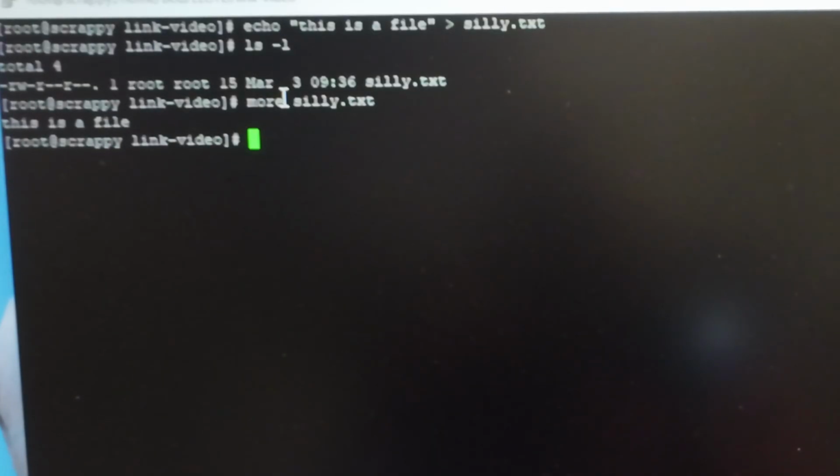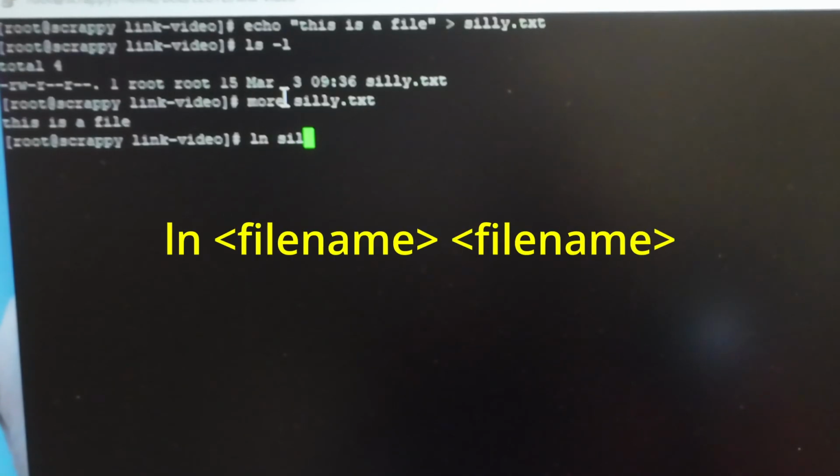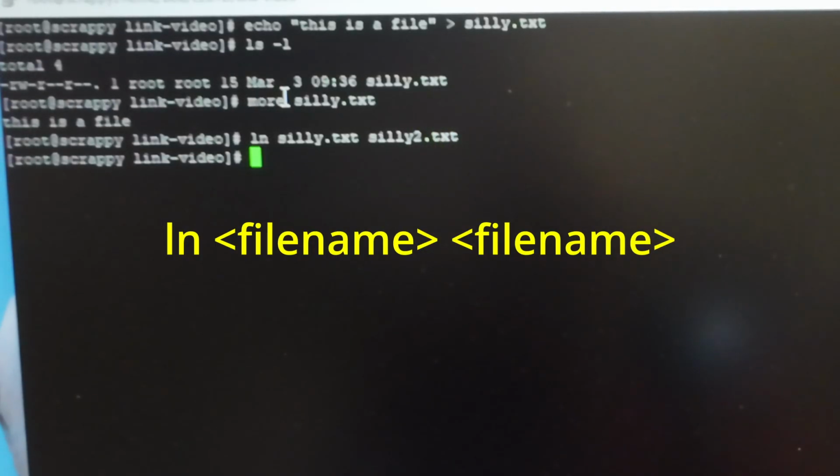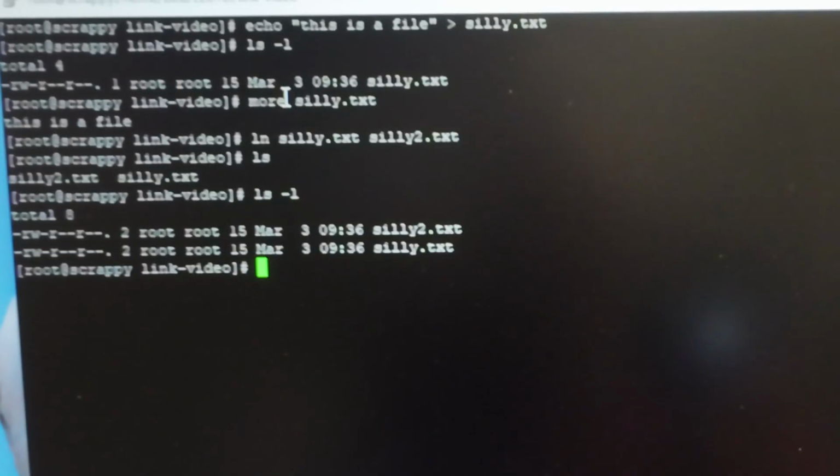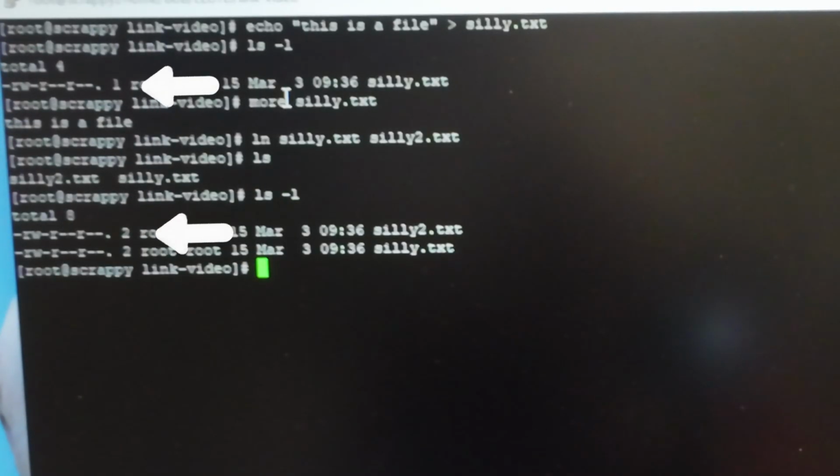All right, now let's create a hard link to that file. ln silly.txt silly2.txt. All right, and let's do an ls -l. If you look above to the first ls we did, there's a 1 there. Now there's a 2 there. That means that there's 2 names for the same file is what that's telling us.